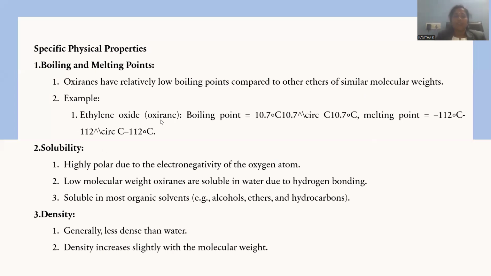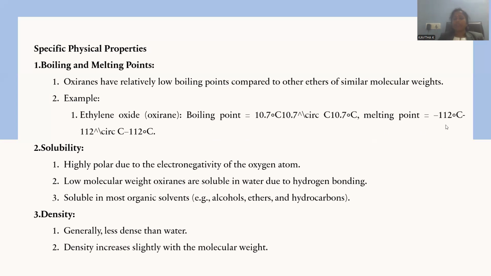Ethylene oxide, said to be oxirane, has a boiling point of 10.7 degrees centigrade. Only at 10 degrees centigrade will it turn into a gas, so at room temperature it is generally gaseous in nature. It is not possible to always maintain 10 degrees centigrade as room temperature. That's the reason why at room temperature conditions, oxirane exists in the form of a gas. Under pressurized conditions it may be liquefied, but generally it is gaseous.